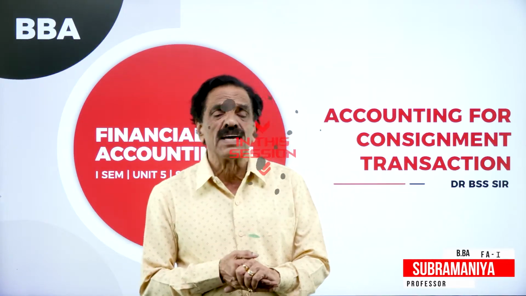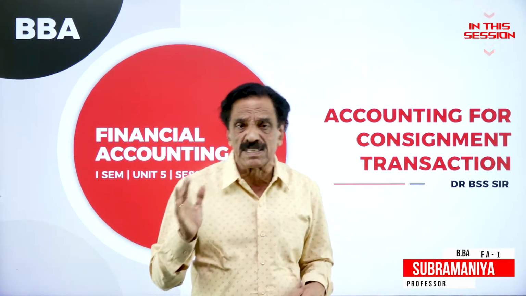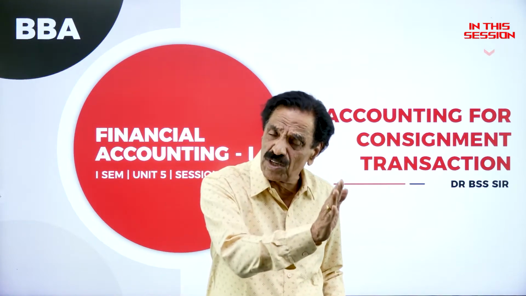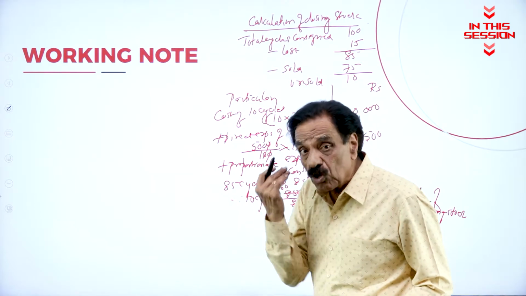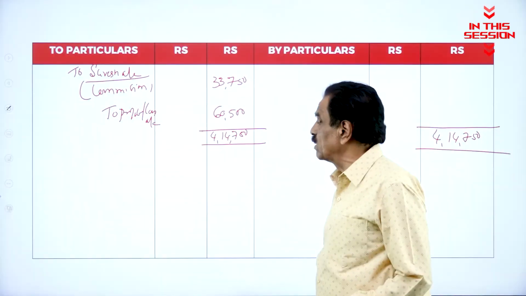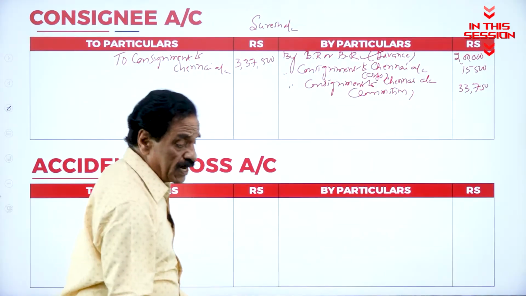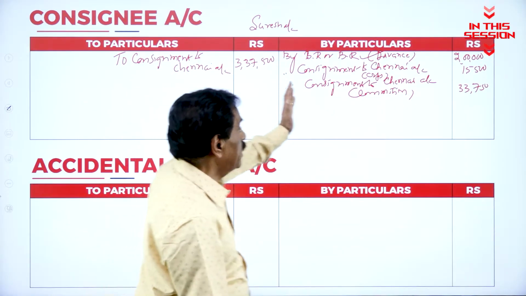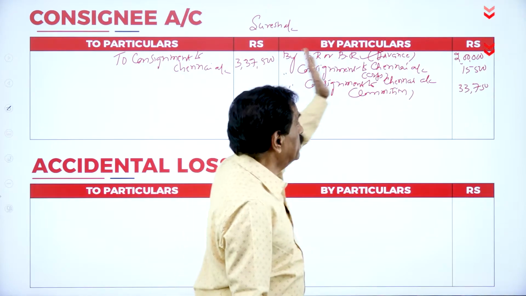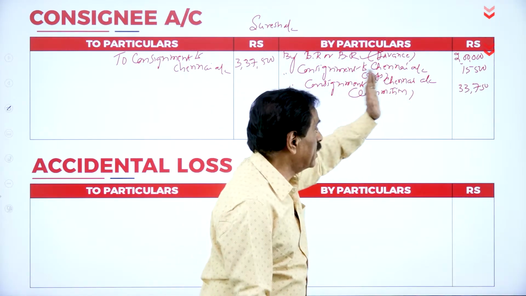Consignment is nothing but an agreement between the consignor and the consignee. Consignor is the owner and consignee is the agent. Clearing charges as loading charges we have taken. The last, to whom is it a profit? It's a profit to the consignor. The sale is retained by the consignee; he deducts his advance, his expenses and his commission, and the balance is sent.